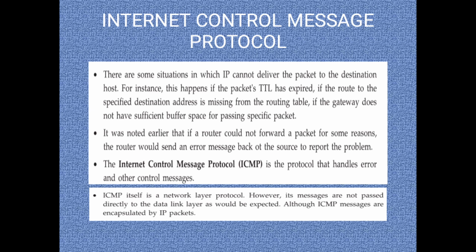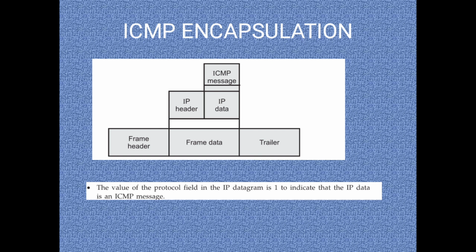Internet Control Message Protocol, given as ICMP, is a protocol that handles errors and other control messages. ICMP itself is a network layer protocol. It handles messages being passed along with the control message, although ICMP messages are encapsulated by IP packets. It was noted earlier that a router could not forward the packet for some reason or problem. So, we need the ICMP protocol for effective transmission of these packets on the router. The ICMP encapsulation frame format is given here.